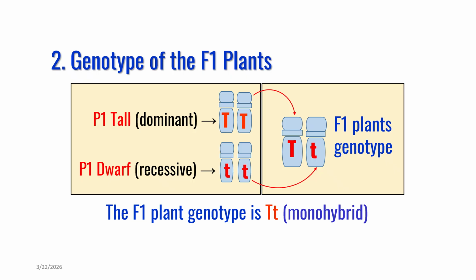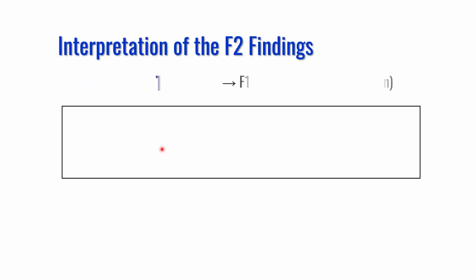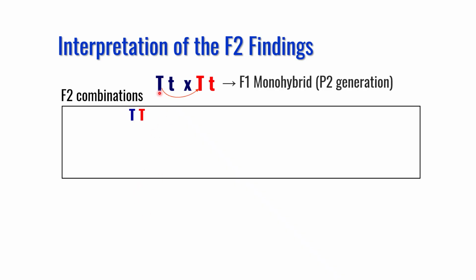In fact, all his laws have been derived using this assumption that the factors are in pair, or a trait is controlled or regulated by a pair of factors. So he assigned genotype of F1 plant capital T, small t, or monohybrid, and he interpreted the result of F2 generation using the laws of probability. The only possible genotype of the offspring from this cross in this case will be this capital T, black capital T can go with the red capital T or with red small t.